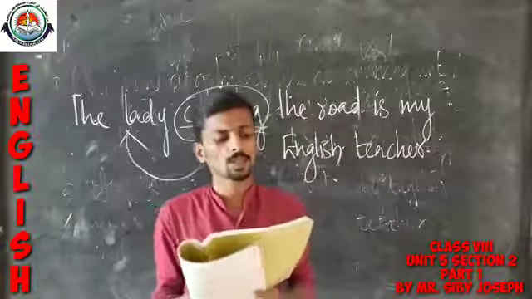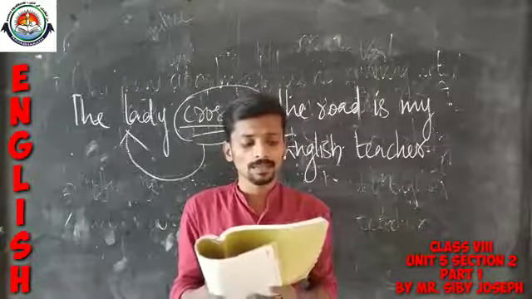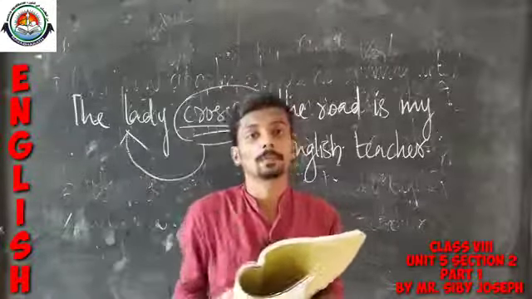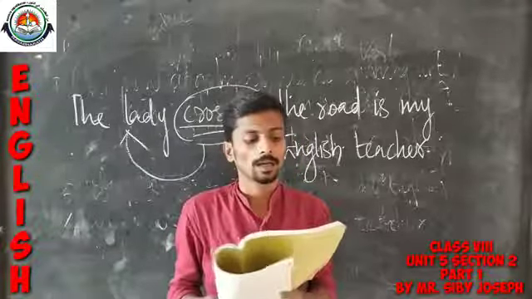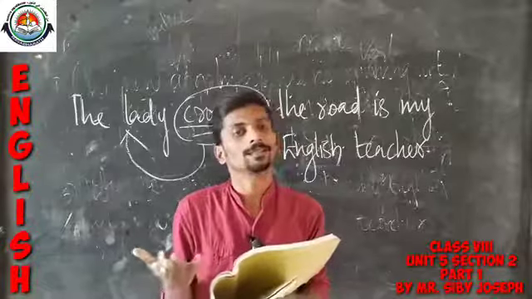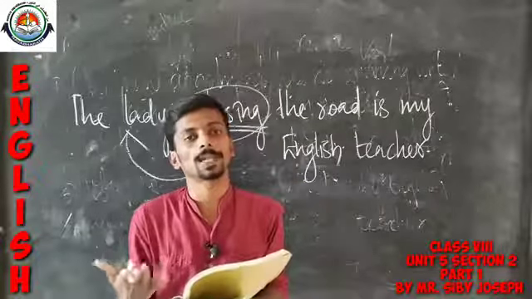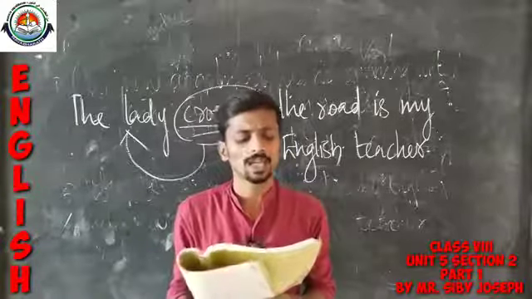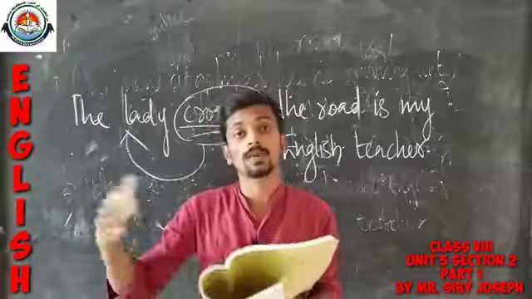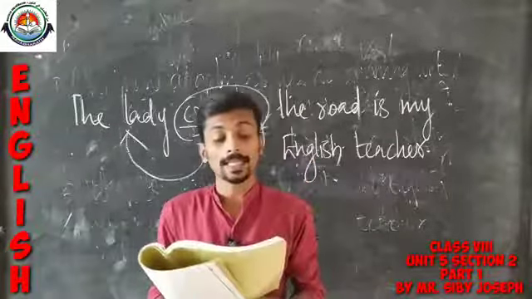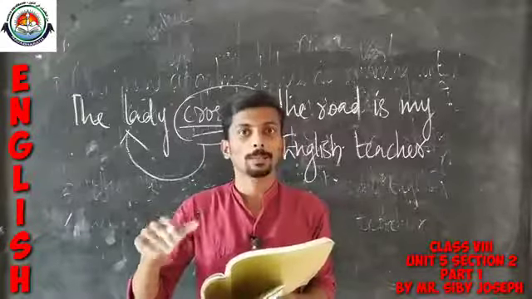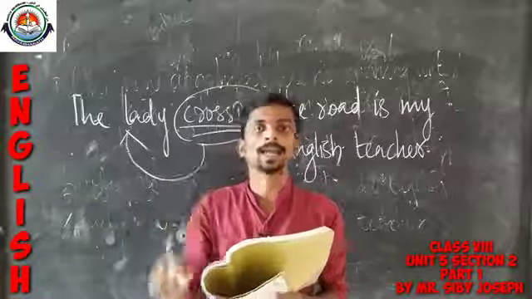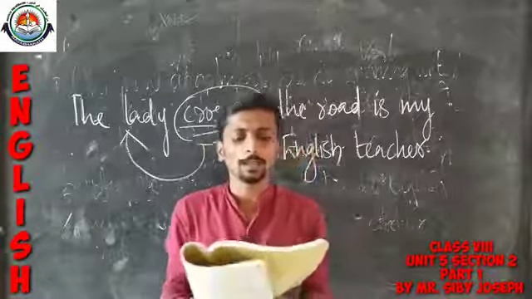Okay. Sometimes there will be slight changes in the spelling when we create the present participle. For example, look at the first one, cheer. We can create the present participle by adding ing, so cheering. There is no change in the spelling as such. But take the second one, win. The present participle is winning, but there we have to add one more n, W-I-N-N-I-N-G, winning. So that is what is said here: pay attention to the spelling.